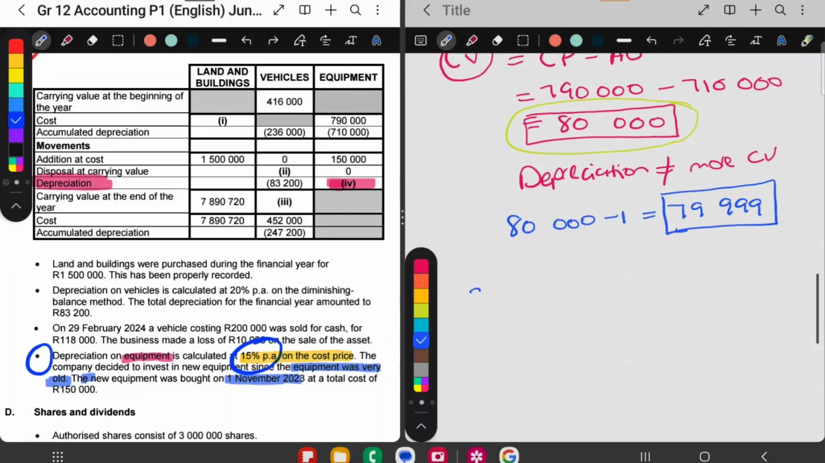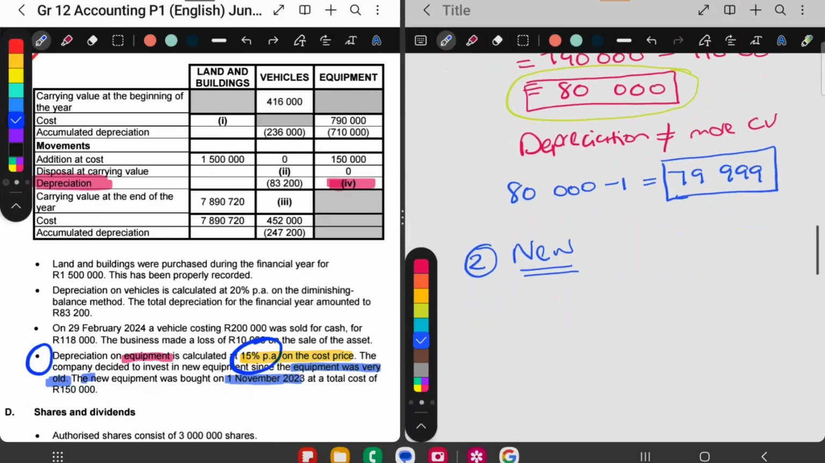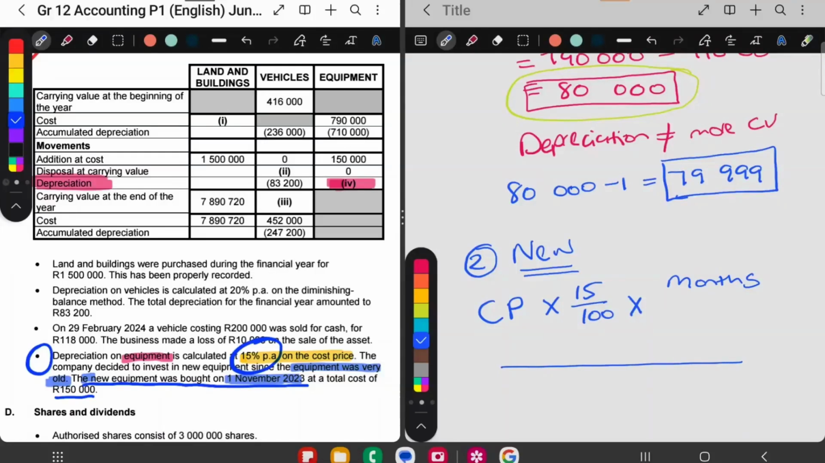So now let's go to new. So new equipment, let's go. So it says we bought new equipment. So new equipment was bought on the 1st of November for 150,000. So new equipment, it's the cost price method. So I say cost price times the percentage. But because it's new, I have to include the months. Okay. So it was bought on the 1st of November. The end of the financial year is 29 Feb.